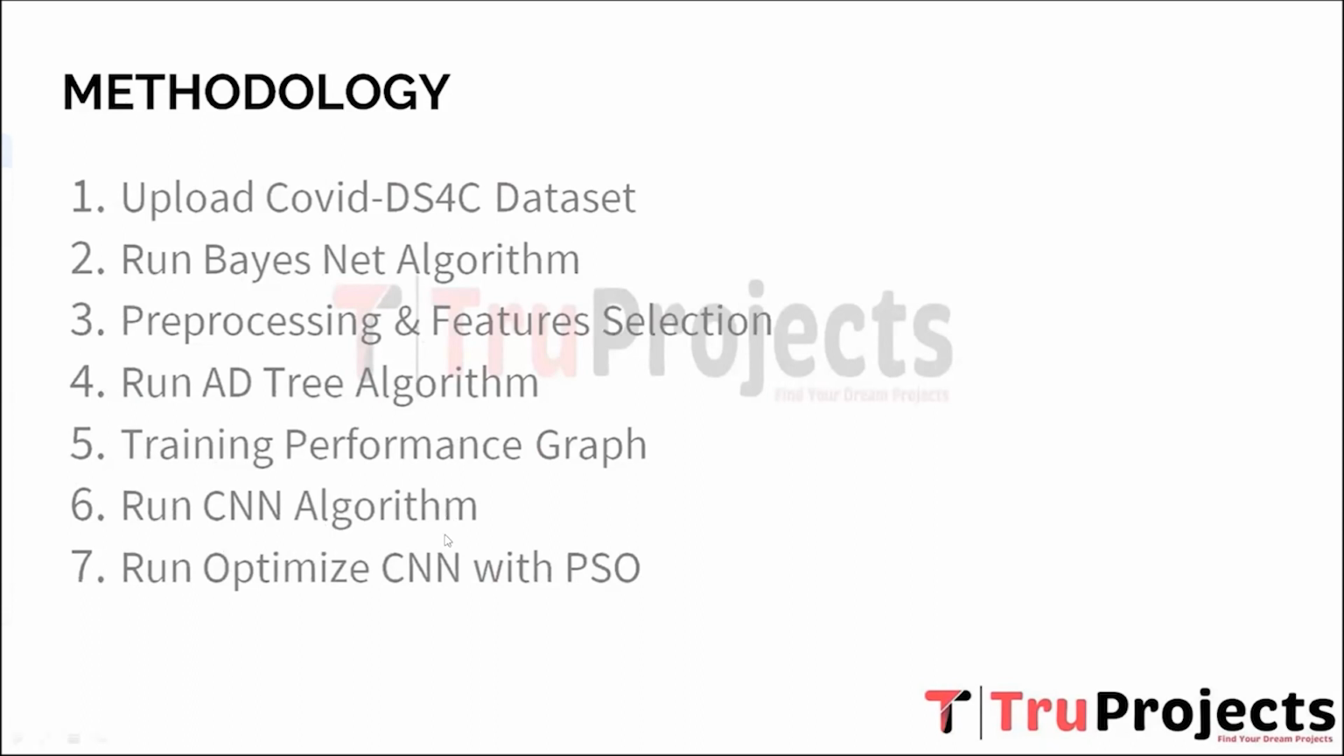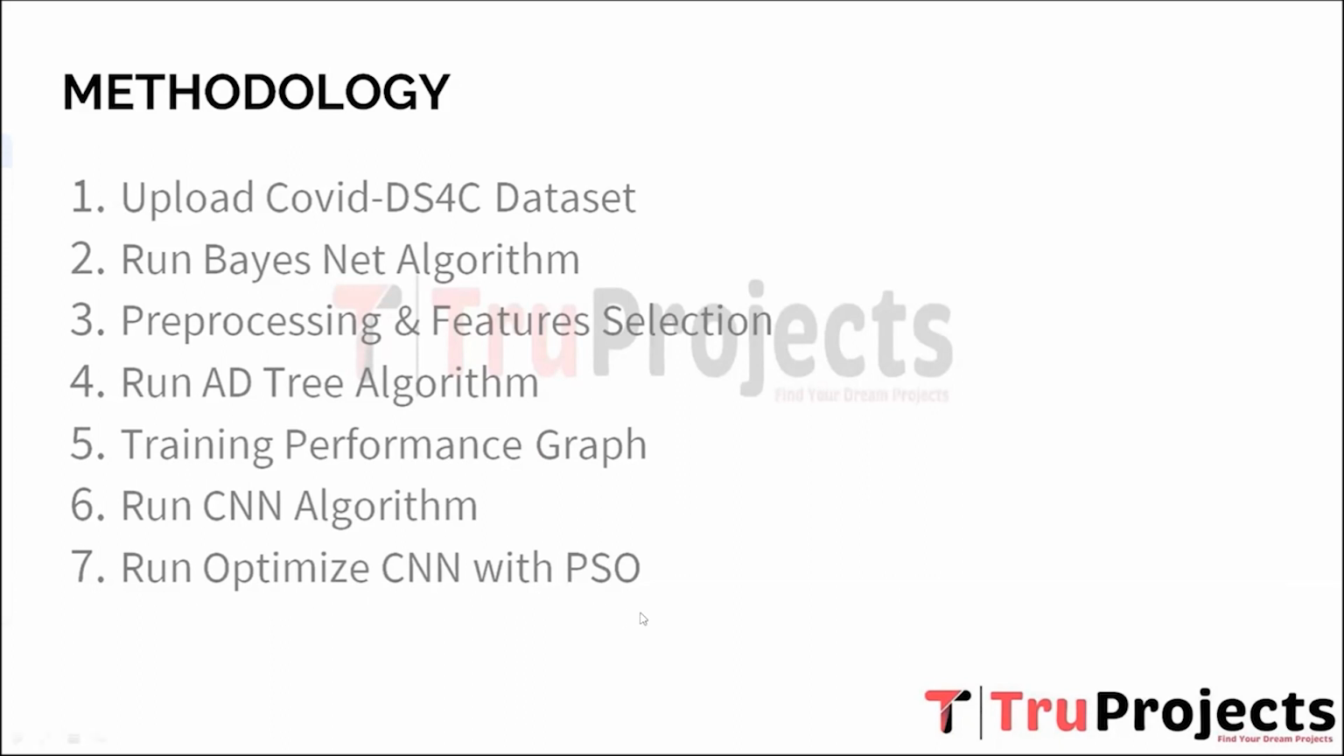Sixth, run the CNN algorithm. The CNN here stands for Convolutional Neural Network algorithm, commonly used in image analysis, and it is adapted to process the data in the COVID-DS4C dataset. While originally designed for image recognition, CNNs can be applied to sequential data like time series datasets as well.